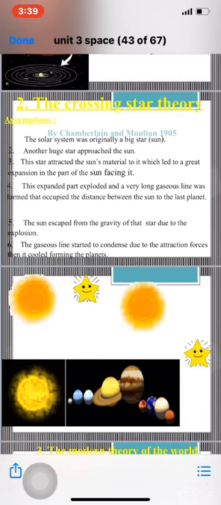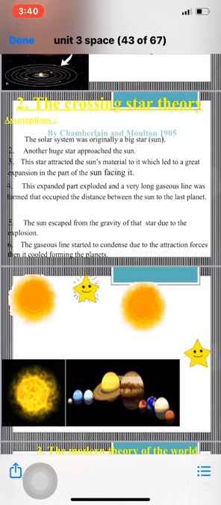Another huge star came near the sun. Okay, what happened? This star attracted the sun's material to it, which led to a great expansion in the part of the sun facing it. So this star made an attraction to the sun's material, which led to a great expansion.